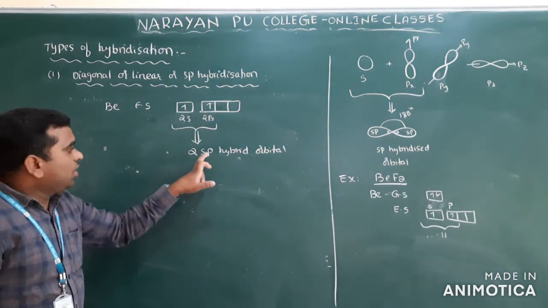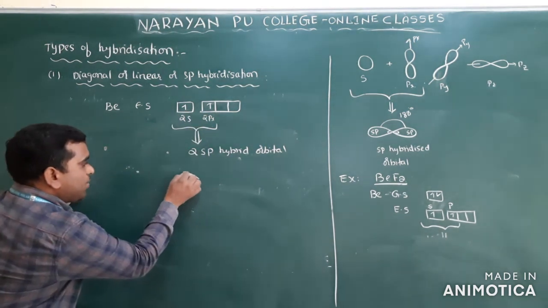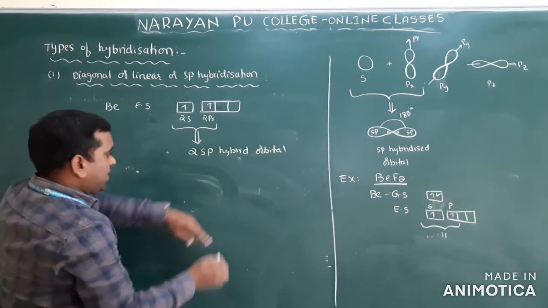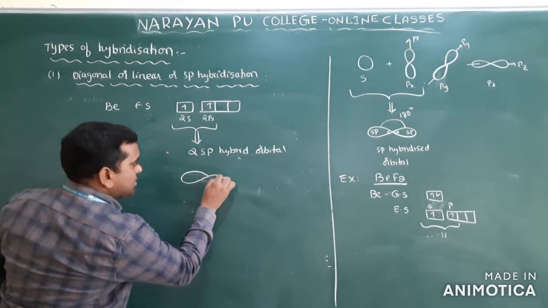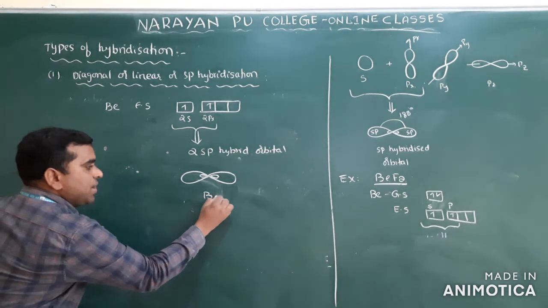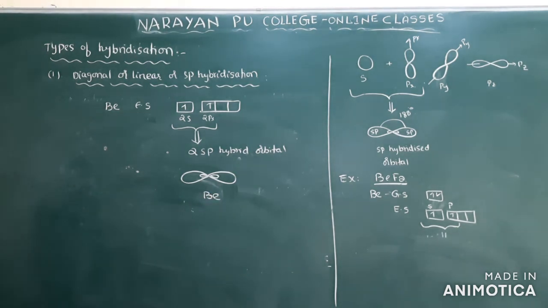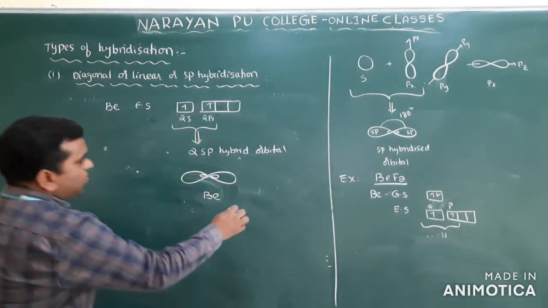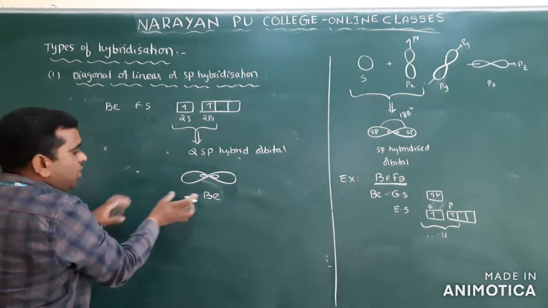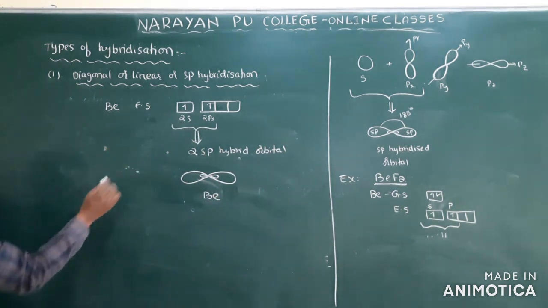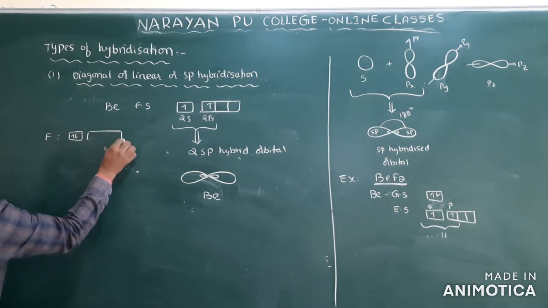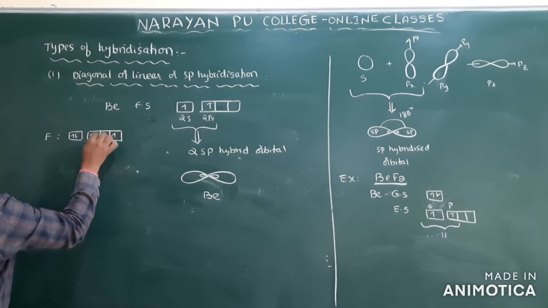Because 2 atomic orbitals give 2 sp hybrid orbitals. That is what I mentioned. This is clear. So how to write this: first of all, this is 1 and this is 1. Clear? This is the beryllium that I have taken. Now beryllium has to make bonds. I have taken the example BeF2. It has to make one bond with one fluorine and another bond with the other fluorine. Fluorine I have already written here: 2s2, 2p5, that is 1, 2, 3, 4 and 5.